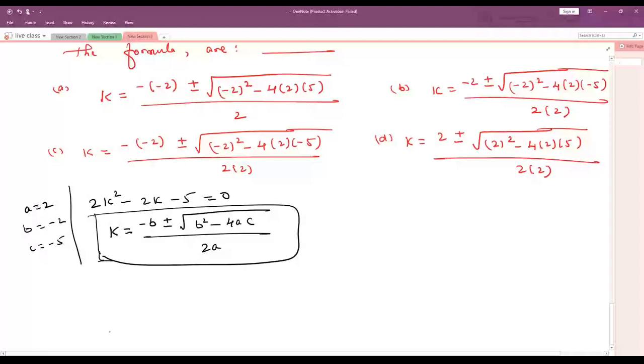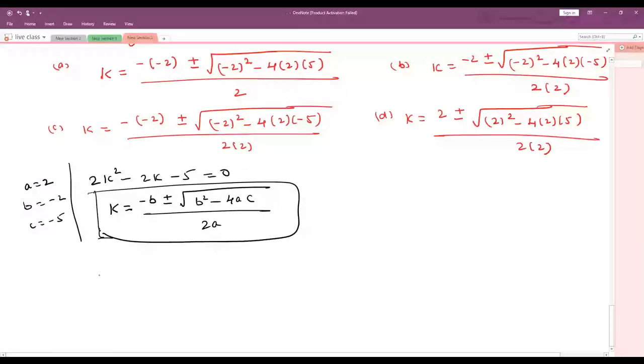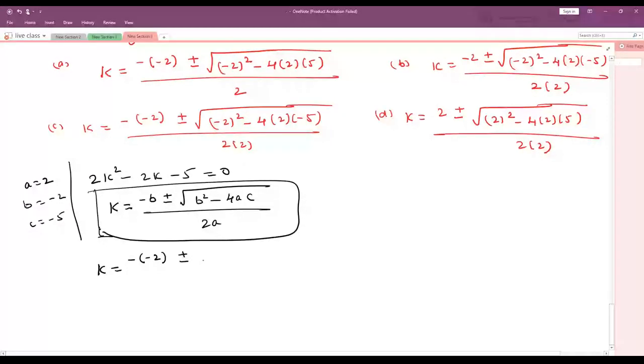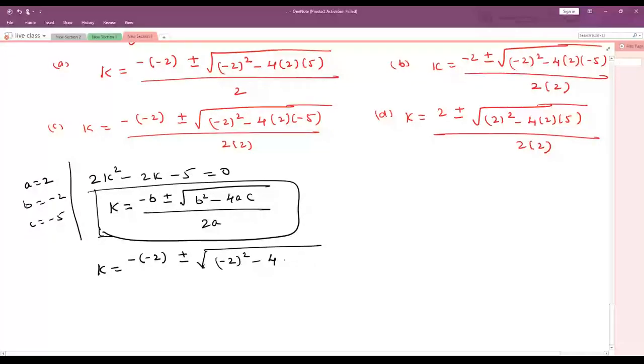So I am asking you, if you substitute these coefficients a, b, c in the formula, how will it be? Simple: k is equal to minus b, the b value is minus 2, so we write in brackets minus 2, plus or minus root of b value minus 2 whole square minus 4 into a value plus 2 and c value minus 5, whole divided by 2 into a value plus 2.